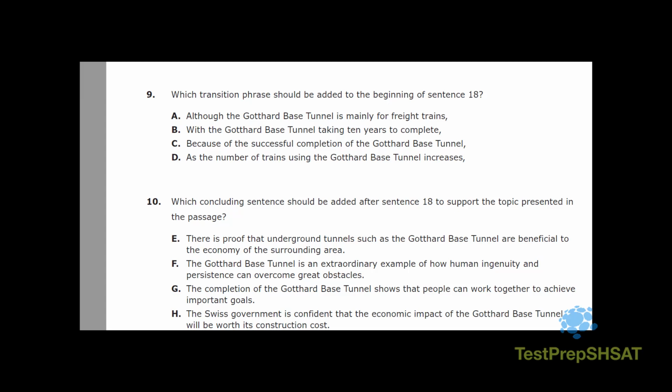Number 9. Which transition phrase should be added to the beginning of sentence 18? This again is a classic question you should expect to see on the Revise Edit Part B. Transitions. And you're going to need to find the right transition keywords that denote the correct transition idea between sentences. In other words, you need to understand the relationship of ideas. And if you haven't already, take a look at the lessons that outline that.